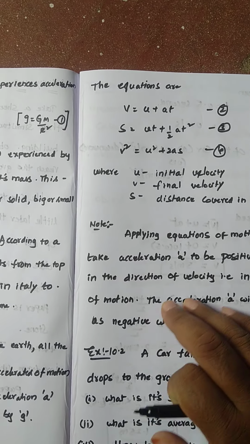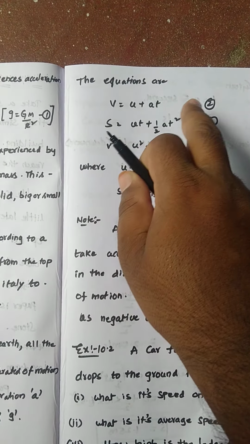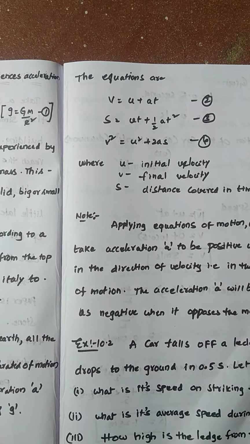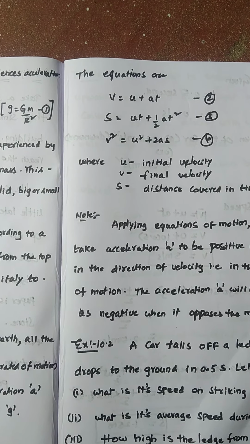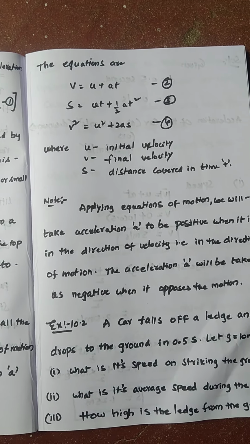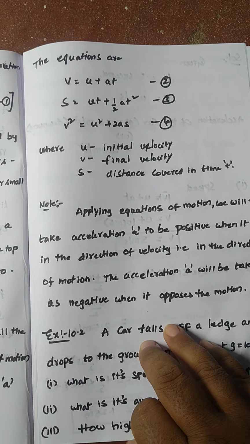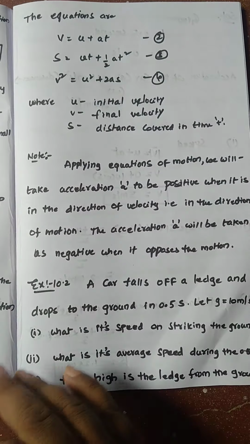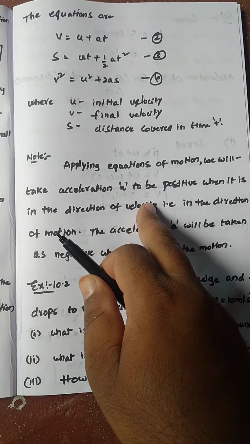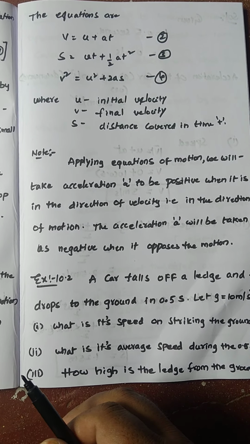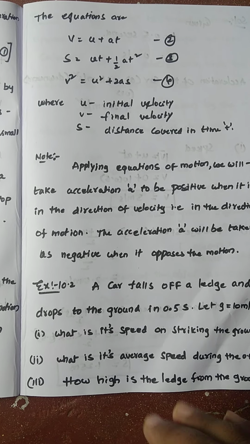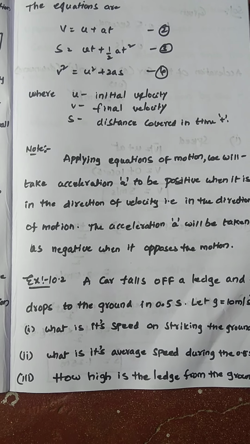For example, we know from the motion chapter the equations of motion. You remember or not? v equals u plus at, s equals ut plus half at square, v square equals u square plus 2as. Here u is the initial velocity, v is the final velocity, and s is the distance covered in time t. Now an important point: applying equations of motion, we will take acceleration a to be positive when it is in the direction of the motion or direction of the velocity. Is it right or not?